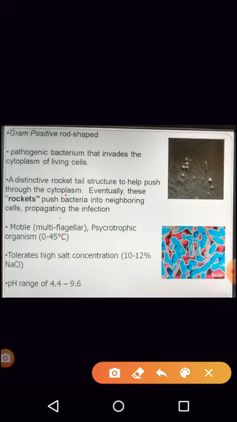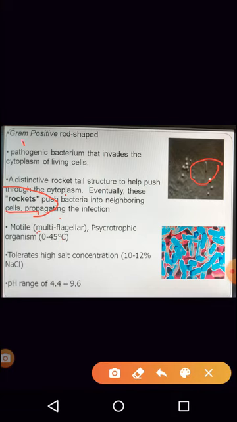When the organism tries to enter the cytoplasm through the wall of the cell, it appears as a rocket shape. You can see here it appears as a rocket shape when it pushes itself through the wall of the other cells and tries to enter the cytoplasm. That is why it looks like a rocket, and that's why it is named rocket push bacteria.